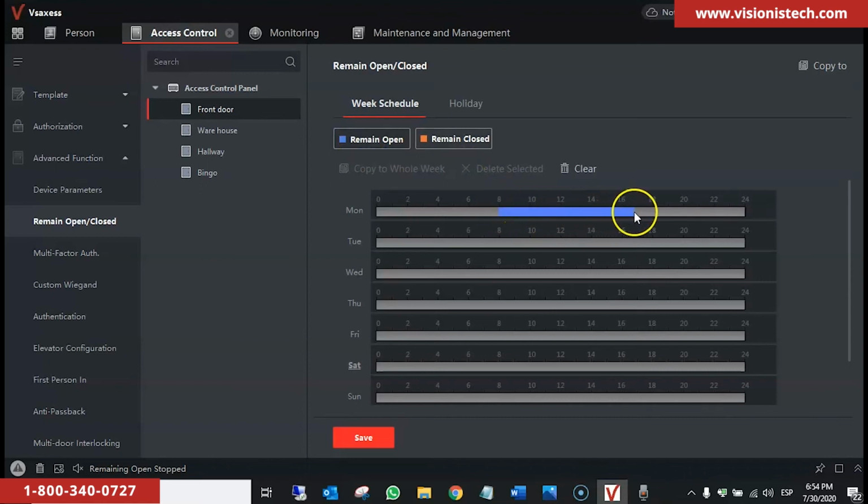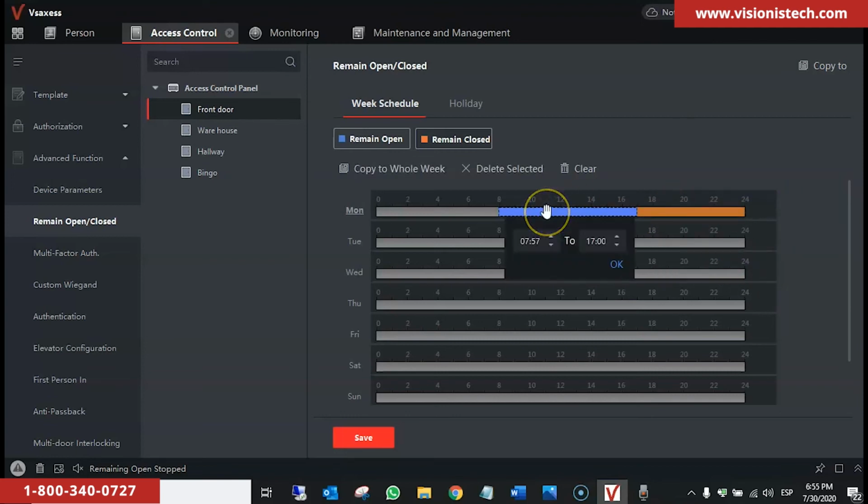And we highlight the time we want the door to remain open. In this case, we select from 8 to 17. And then we want the door to remain closed from 17 to 24. We click on Remain Closed and we highlight the time that we want to remain closed. That means that the door will remain closed even if we swipe, a valid card is not going to open.